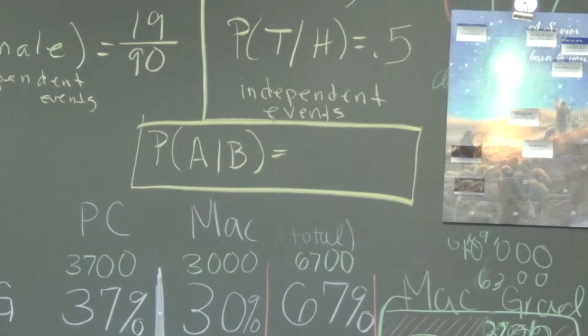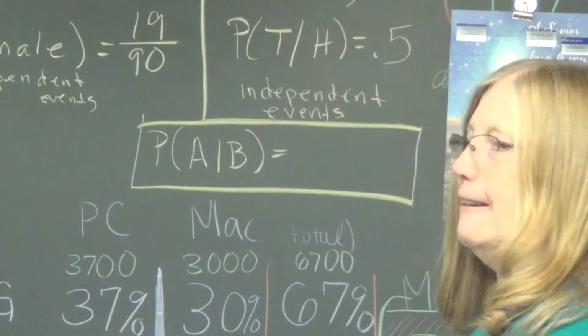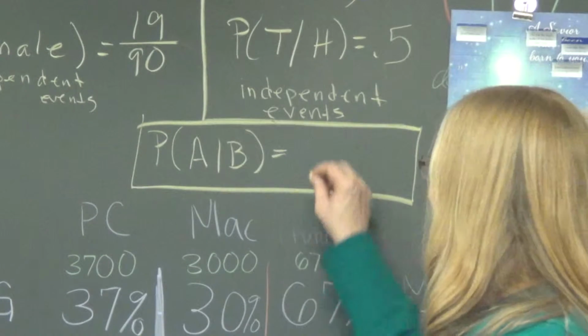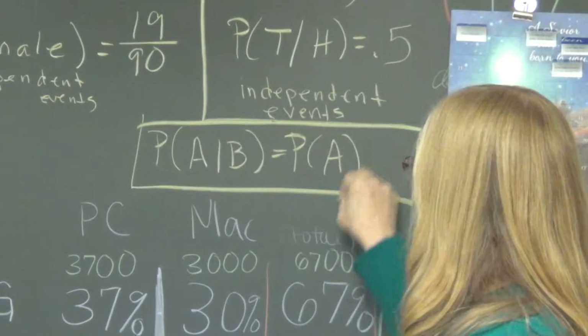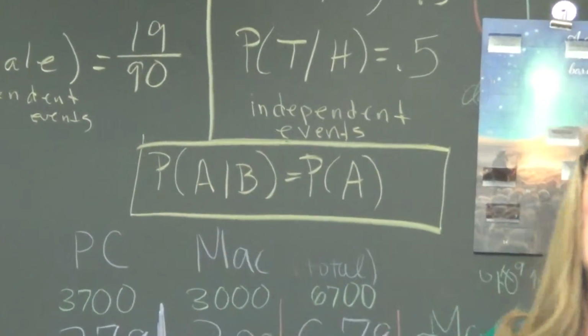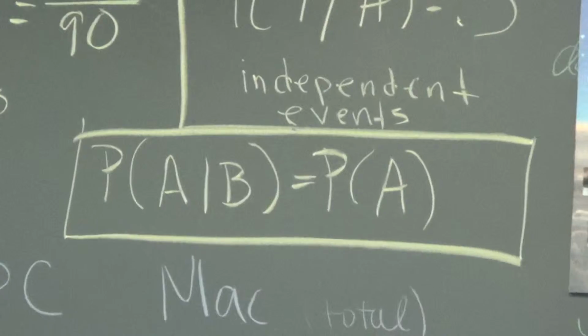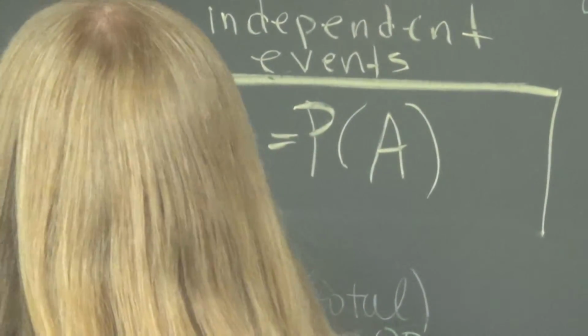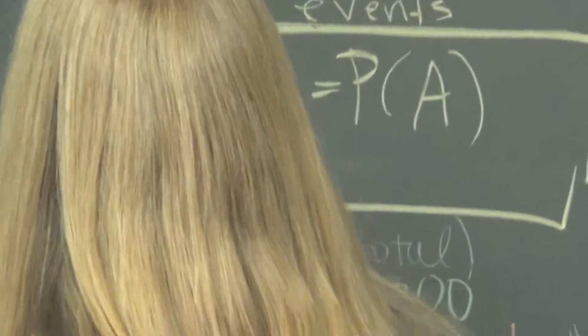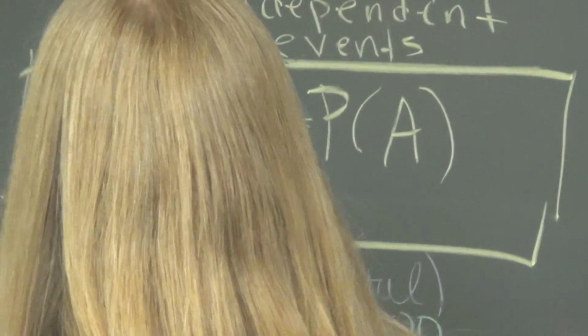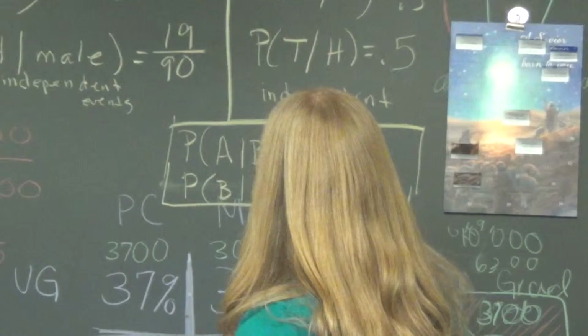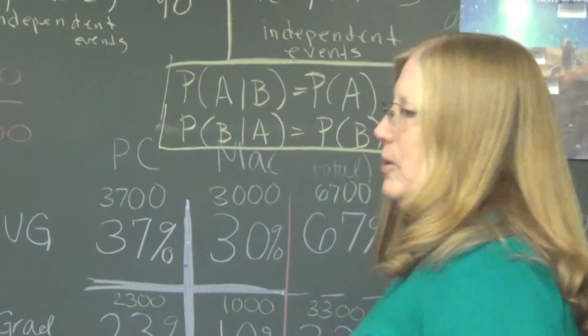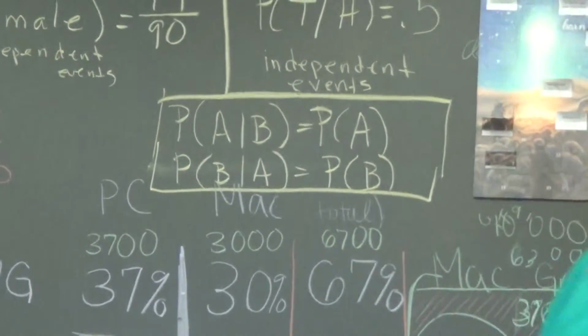The probability of A, because it doesn't matter that we were given B. And the probability of B given A is, as you would suspect, the probability of B.